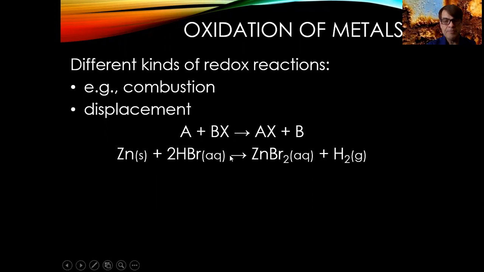What's going to happen is the hydrogen is going to oxidize the zinc. The zinc is going to be oxidized. It's going to lose electrons. The zinc is going to lose electrons. Right now, it's neutral. But here in zinc bromide, it's going to be +2. Okay, so it goes from being 0 to +2.